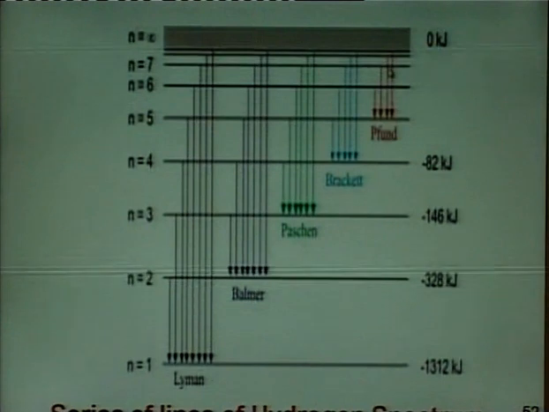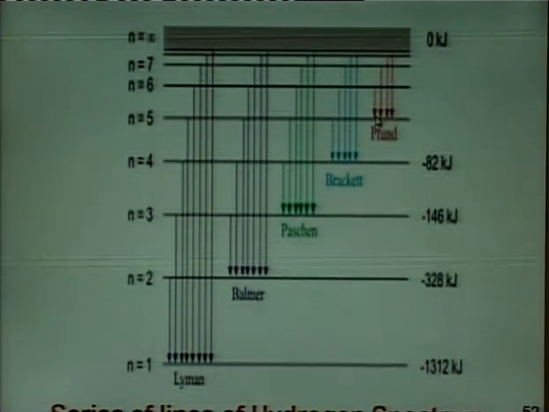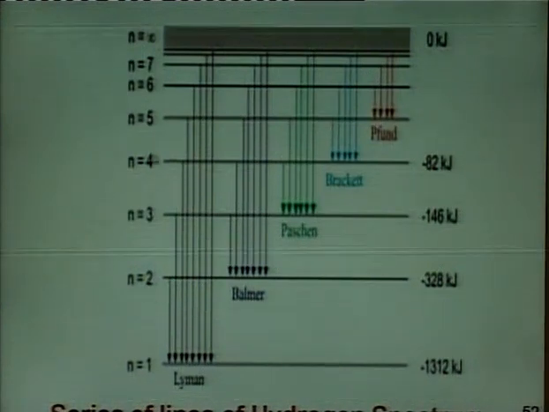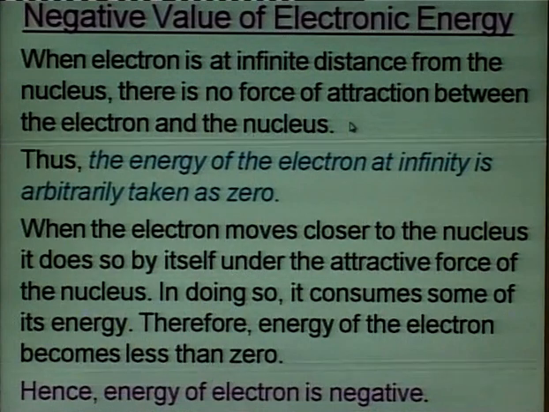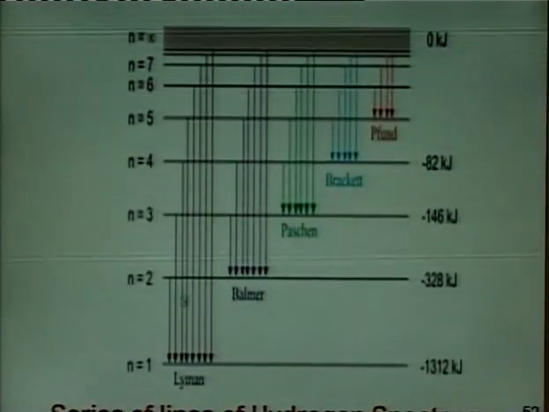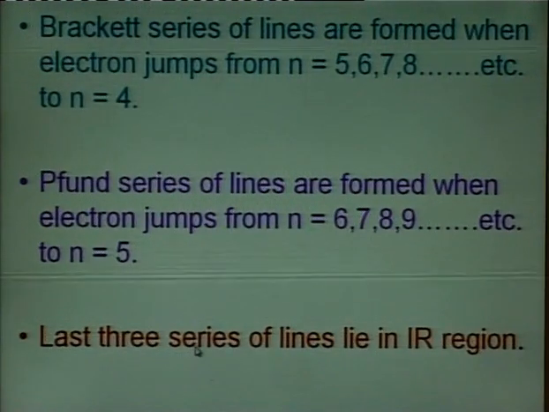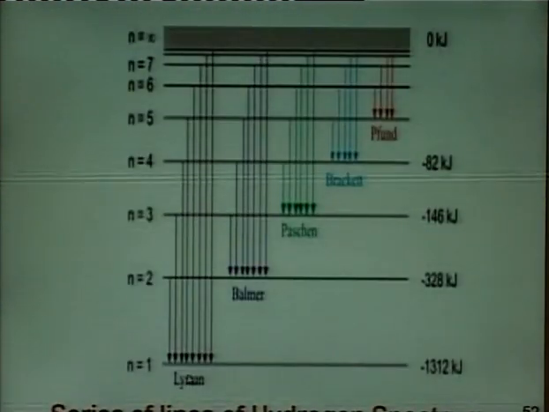And when the electrons from the higher orbits fall into the n is equal to 5 orbit, the series of lines obtained is known as Pfund series. So, this is how the line spectrum of hydrogen is obtained. So, the Bohr's model of atom could explain the line spectrum of hydrogen.